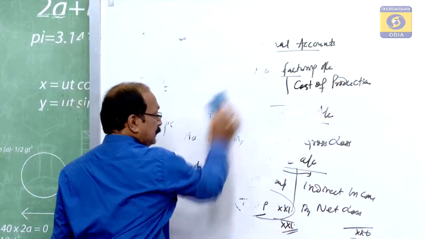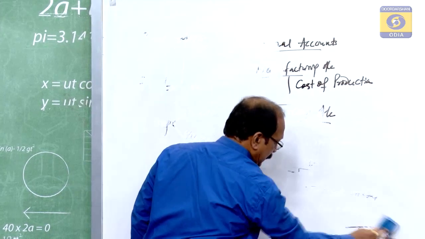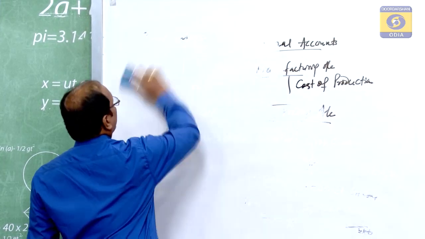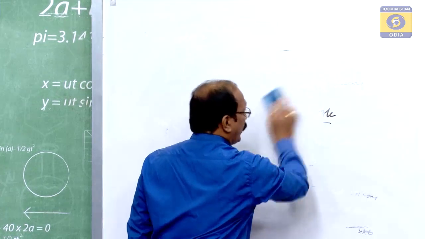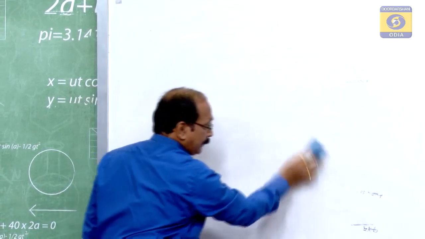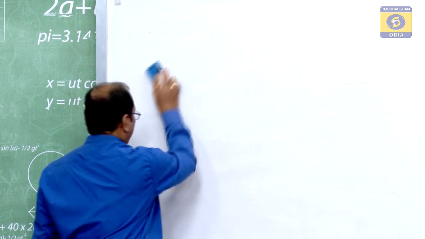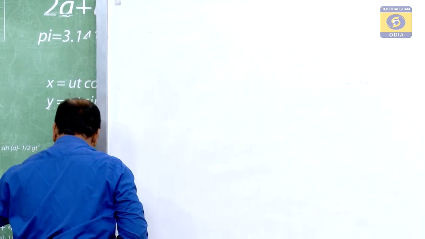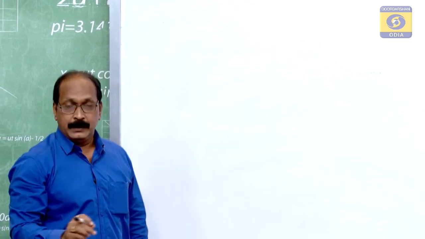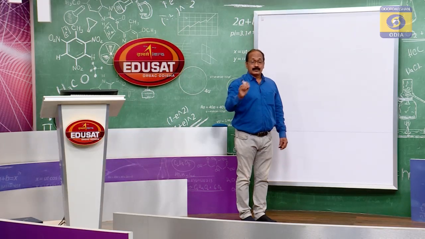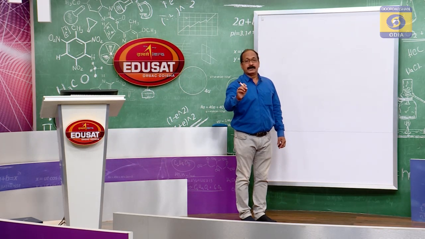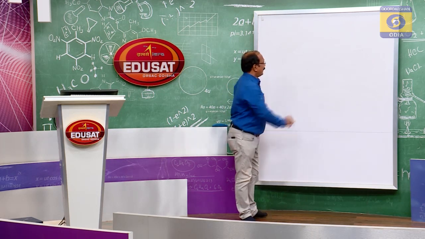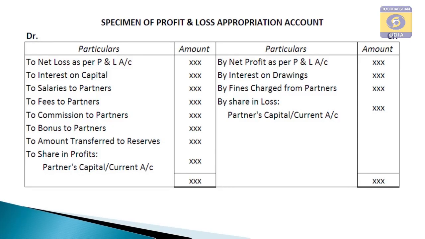The profit and loss appropriation account is nothing but an account where the profit earned by the partnership firm during one accounting period is shown, how it is distributed, among the partners only.